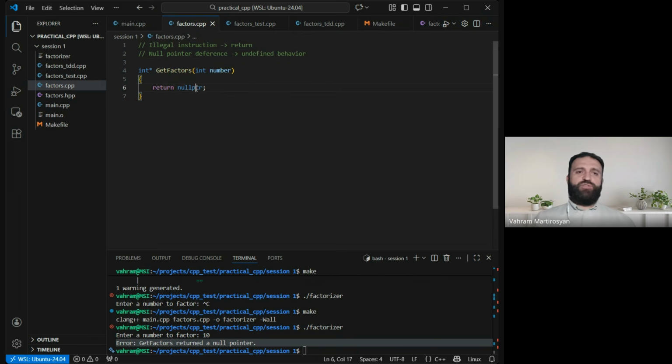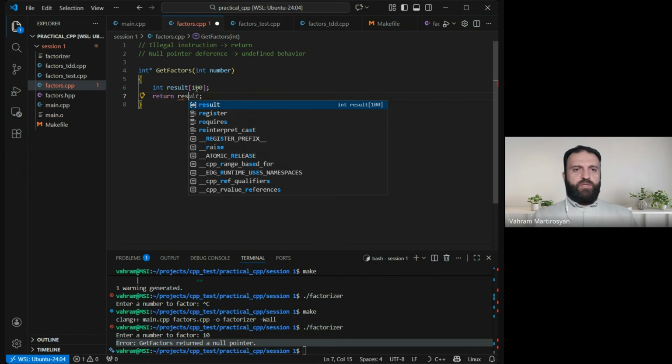It doesn't do much. So let's start doing something. I will create some array. I'll call it result. I will make it, let's say, 100 numbers long, and I will return it.